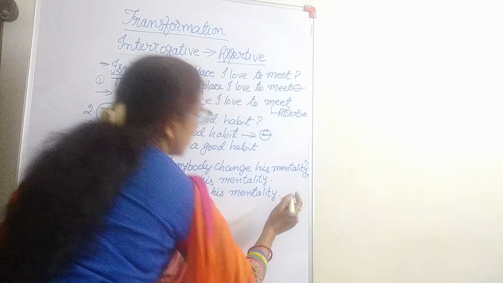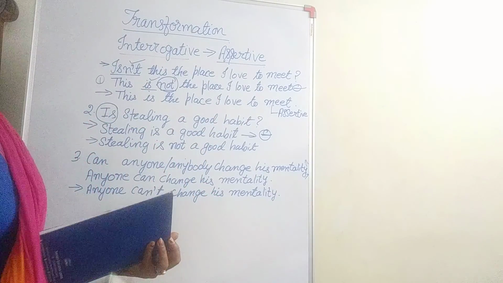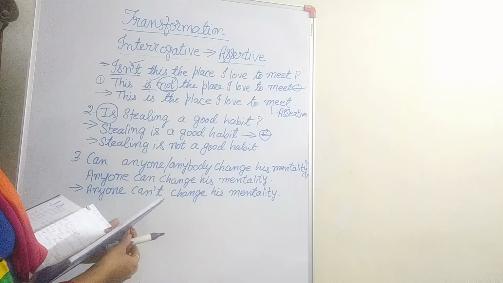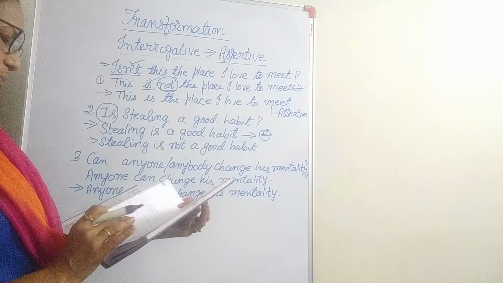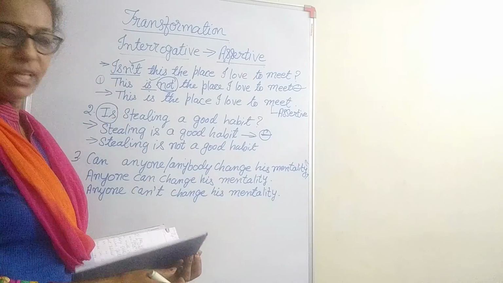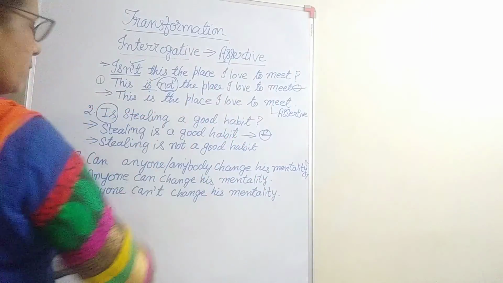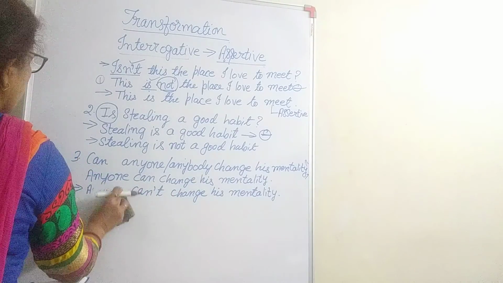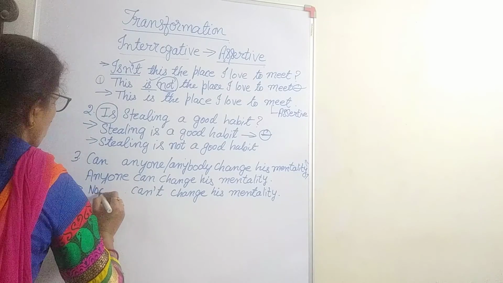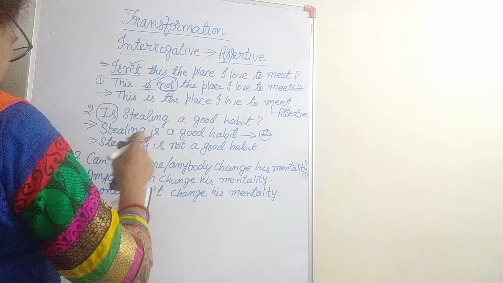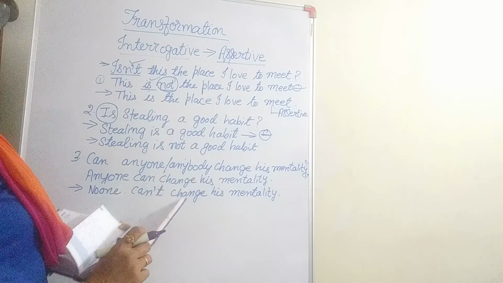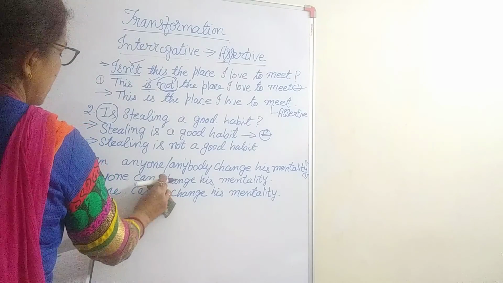This is the interrogative sentence, and our assertive sentence comes to be that anyone cannot change his mentality, or anybody. Then what does anyone become? You have to follow the rules. I have given you the rules. So will anyone remain anyone? No, it will become no one. So it is no one can change his mentality. What will be the assertive? No one. Then here it will be can.